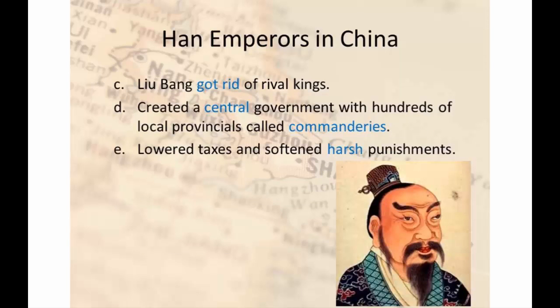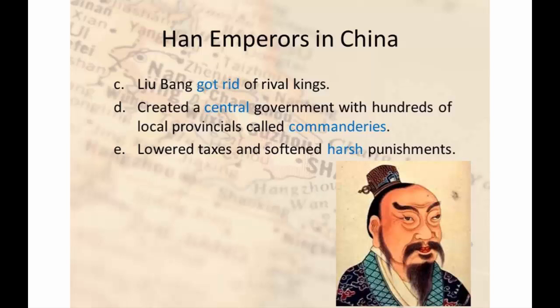Liu Bang was able to get rid of rival kings through war, just like any others. But he also created allies. When he did get control, he created a central government with hundreds of local provincials, called commanderies. Think of this as smaller states, kind of like what we have in the United States. However, his rule was the ultimate rule.